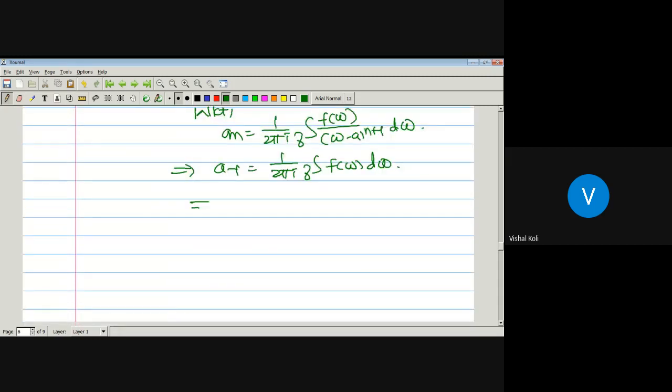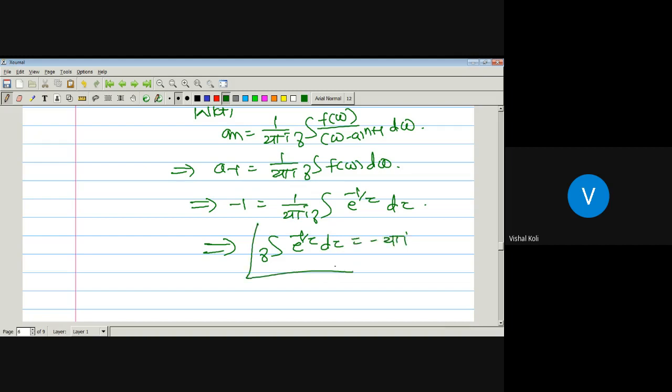So minus 1 is equal to 1 upon 2 pi I integral over the curve gamma f of w, where f of w is e to the power minus 1 upon w, or here instead of w we use z, dz. Multiplying both sides by 2 pi I, the integral over the curve gamma of e to the power minus 1 upon z dz is nothing but minus 2 pi I. Okay, so in this way we can solve the problems.